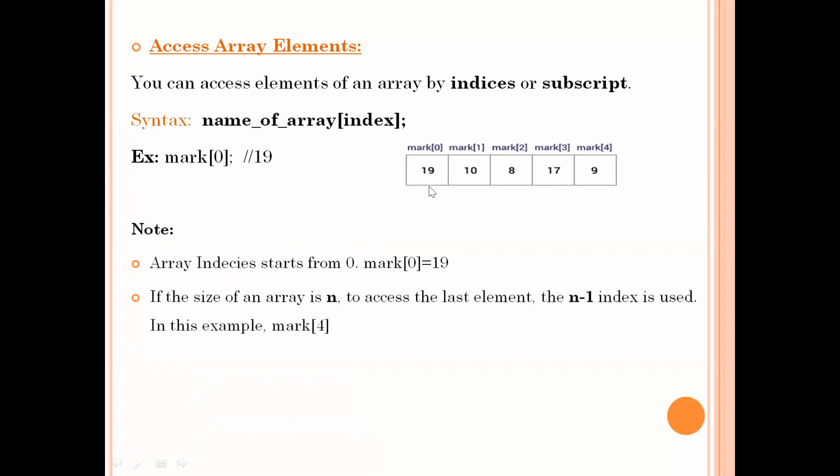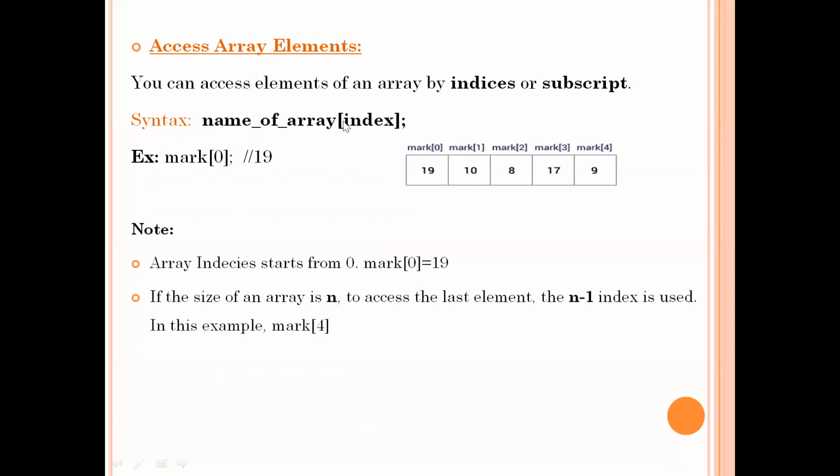Suppose you want to retrieve 19. We don't know where the 19 is stored. That is the reason why, to recognize this 19, we need to use the index. By using this index, we can refer to this element. So marks of 0 refers to 19. Marks of 1 refers to 10. Marks of 2 refers to 8. Okay, let us see how to access the elements.